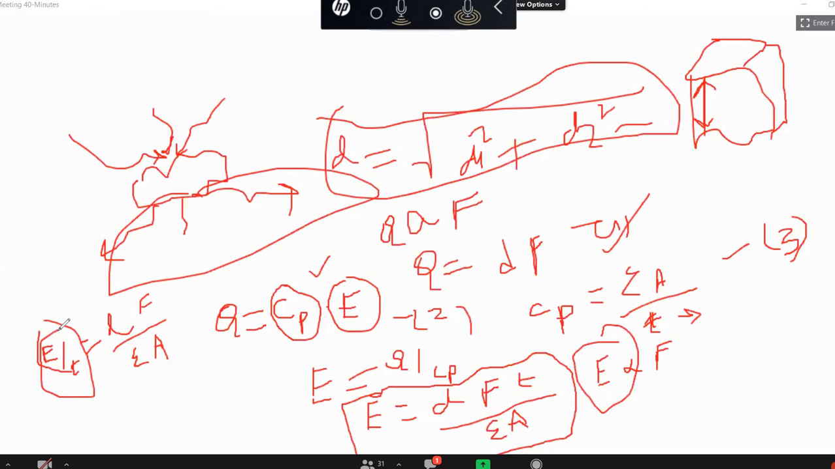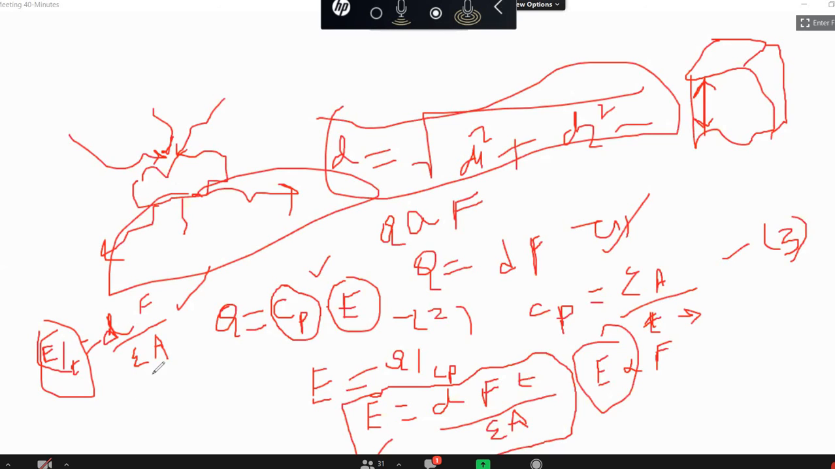Suppose you want to find the electric field. How to find it? You have to calculate E by t, that is d into F divided by epsilon into A. You just have to divide by t in the denominator, and that is the electrical field. That is equation number 4, the electrical voltage, and this is equation number 5.